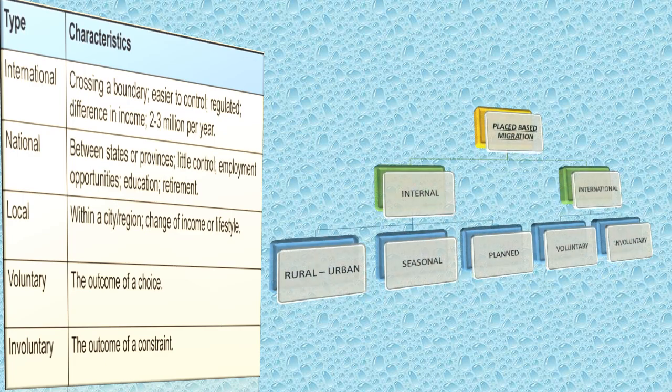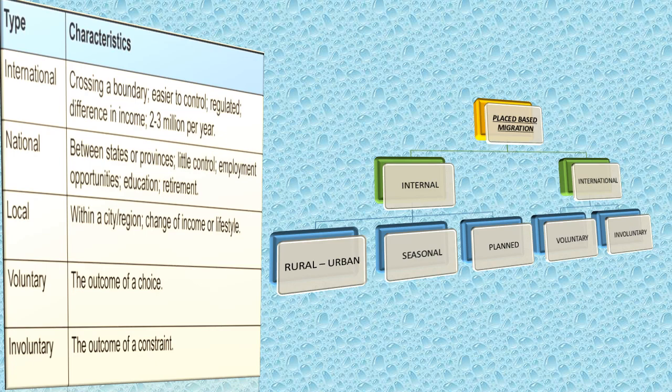Migration can be internal, in which people move within the country from one place to another, or external, in which people move to a new country or continent. Temporary migration could be annual, seasonal or daily. For example, people may move to lower regions from mountains during harsh winter months.